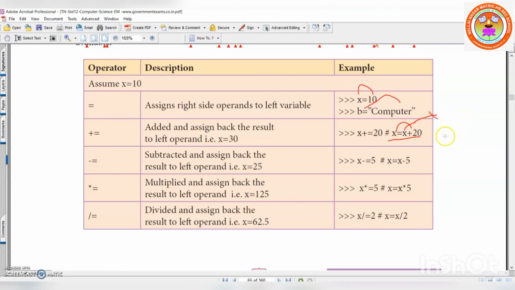That's all. Same way minus, you are shifting minus before equal to and removing this x. That's why x minus equal to 5. Is it clear? Same way multiplication, you are bringing this multiplication operator in front of equal to, removing this x. That's why x multiplication equal to 5.